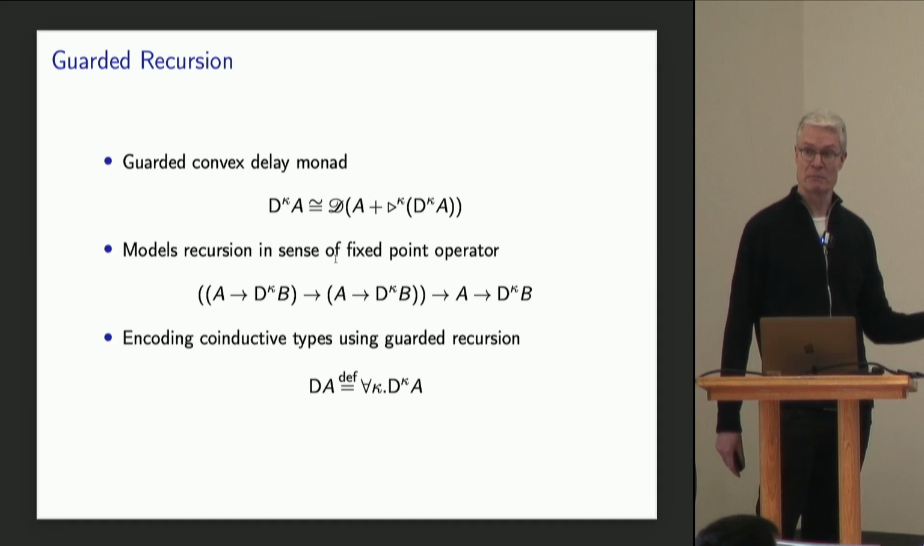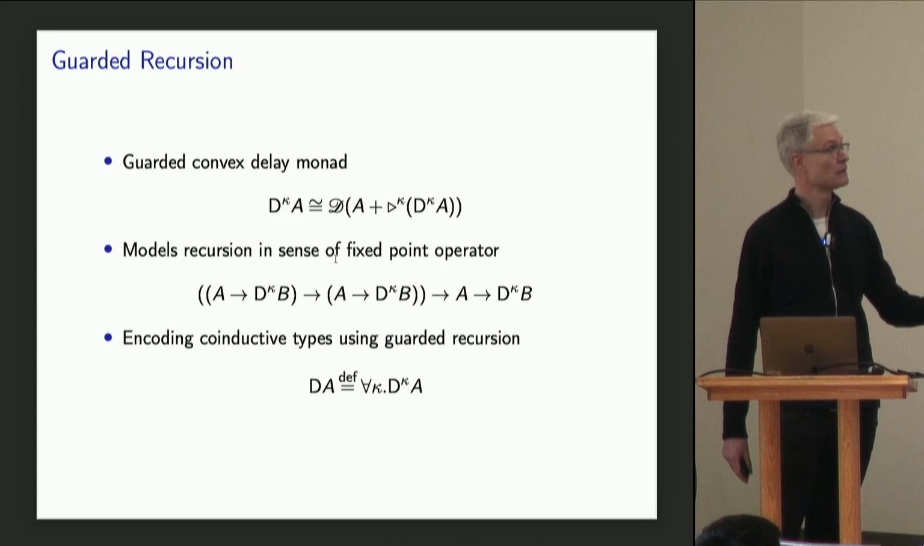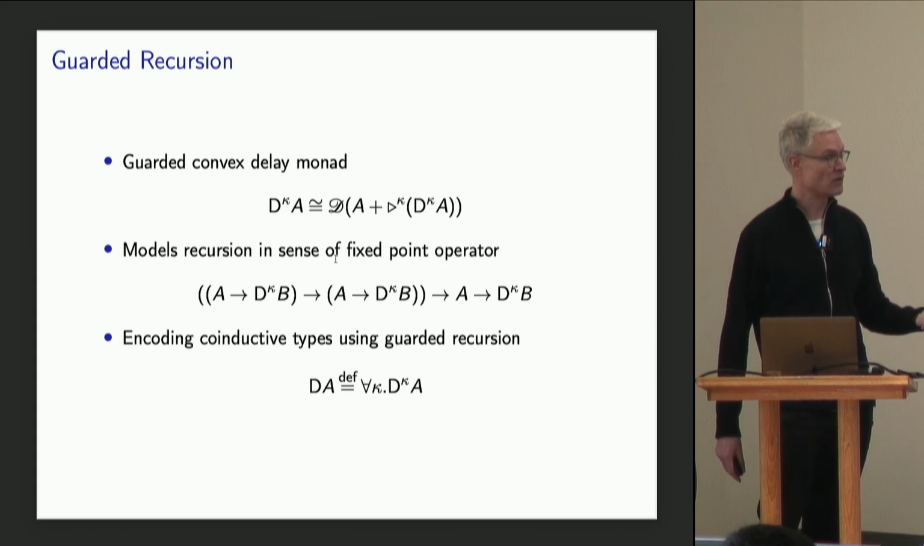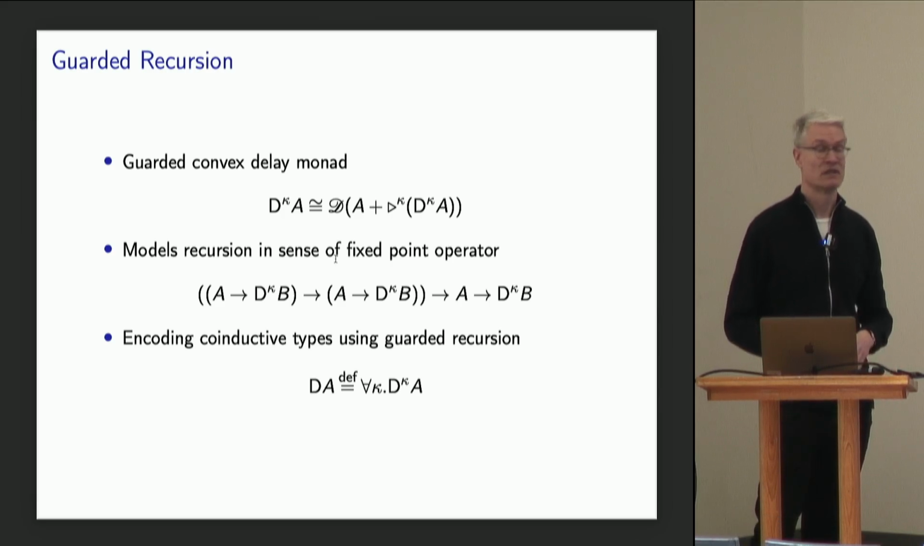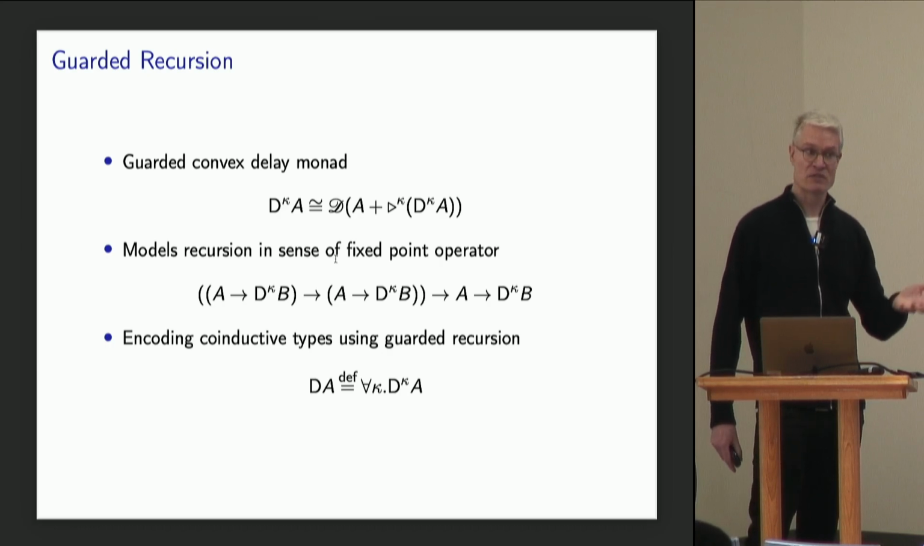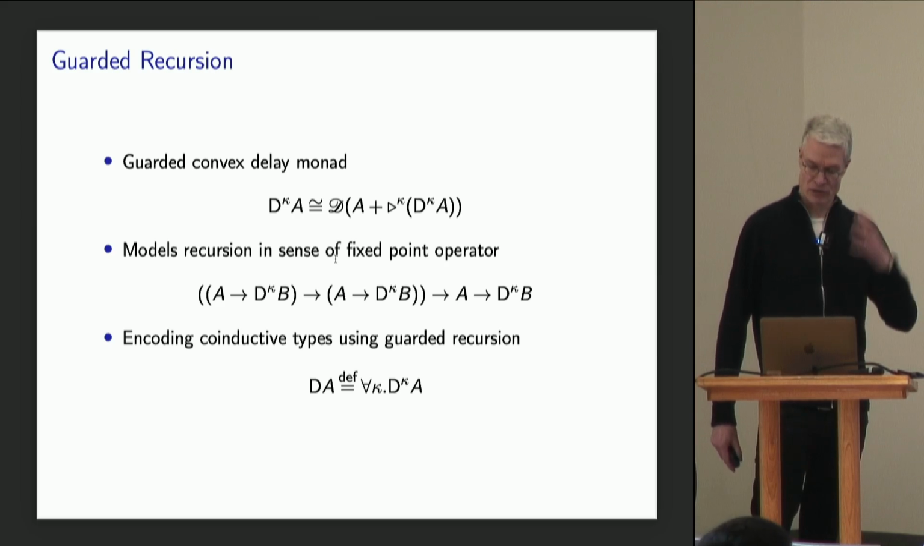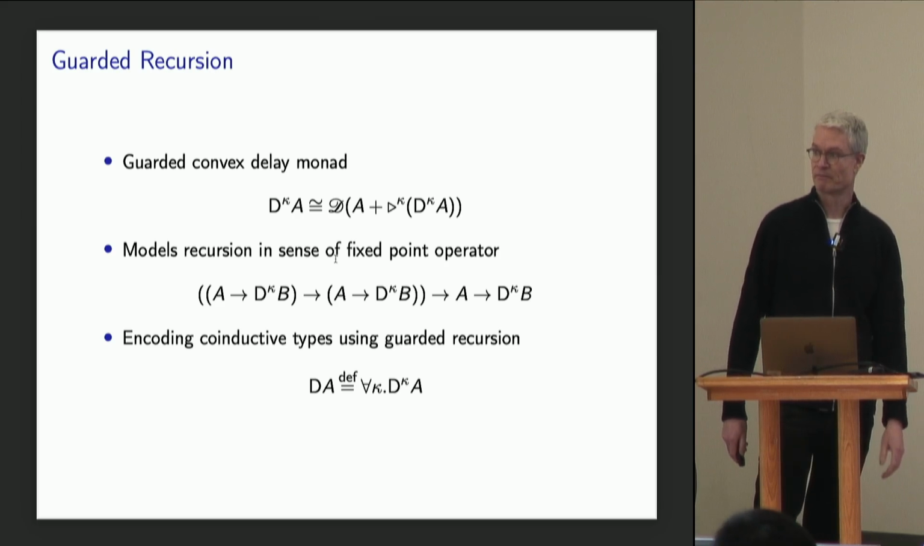And moreover, we can pass through the co-inductive monad, the ordinary delay monad that I showed you before, by simply quantifying over the clock kappa used in the definition of this guarded convex delay monad. Okay, and this gives us a way of having the best of both worlds, of the co-inductive and the guarded world.